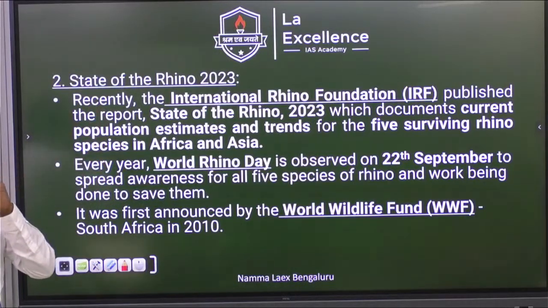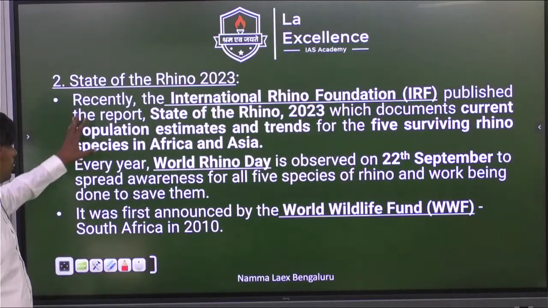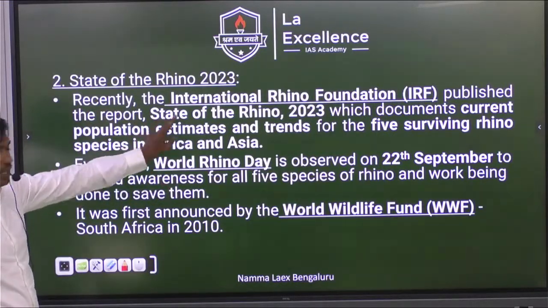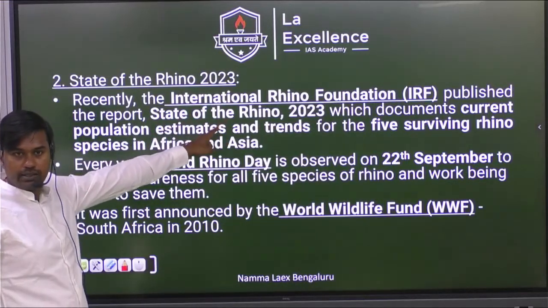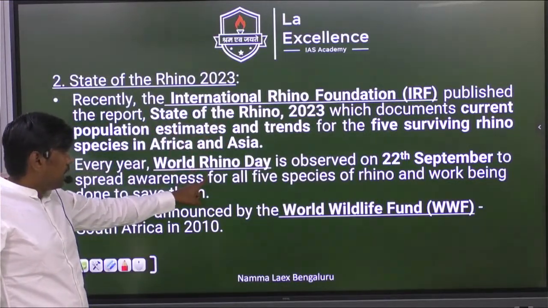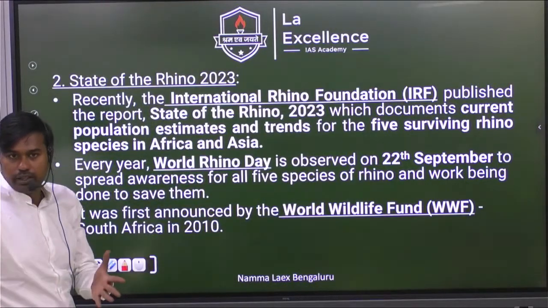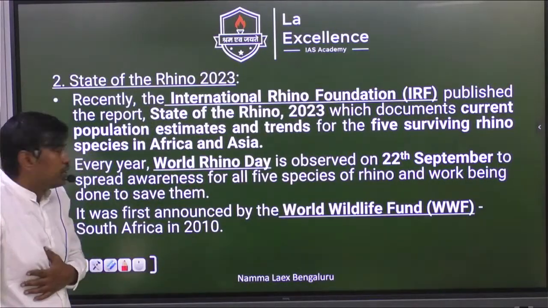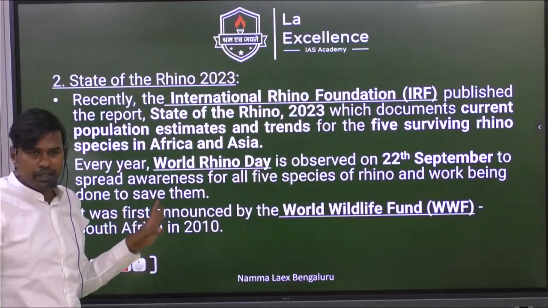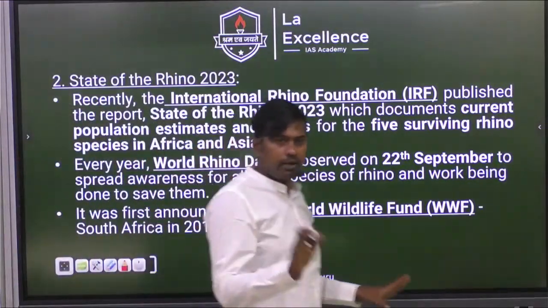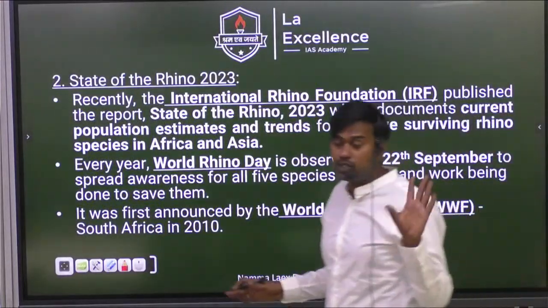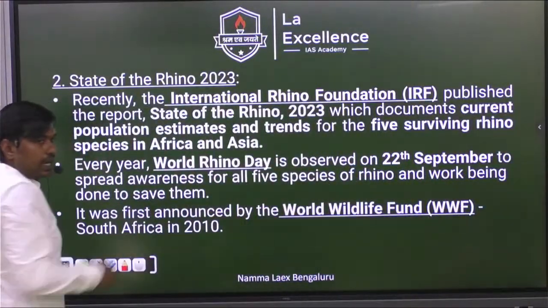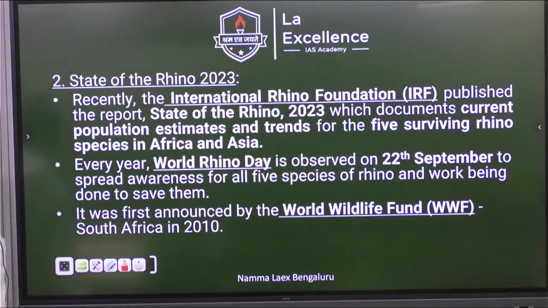The rhino species in India is the great one-horned rhino. And why are we discussing this? Because of two reasons. One is this report. They are not going to ask you who publishes this report, but World Rhino Day, which is celebrated very recently, 2 days back, September 22nd. Don't try to remember the dates. If you are preparing for KAS or banking, or any other exam, you can remember the dates which they can ask you, but UPSC will not ask you those dates.